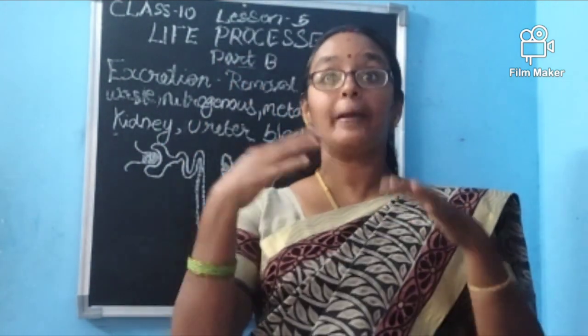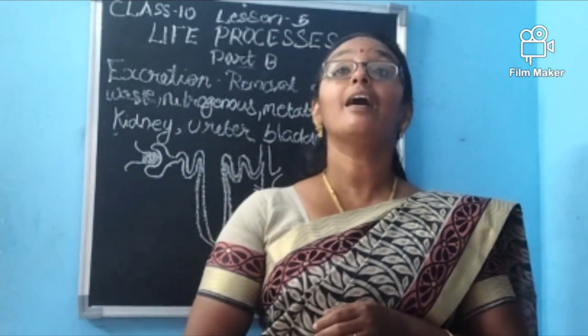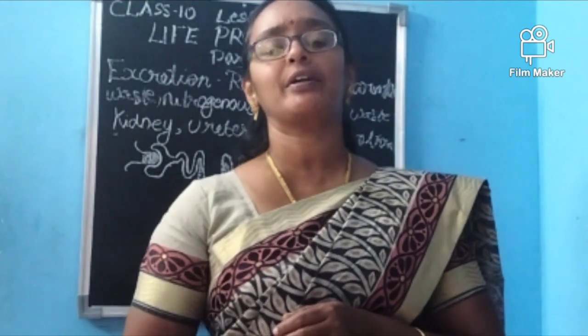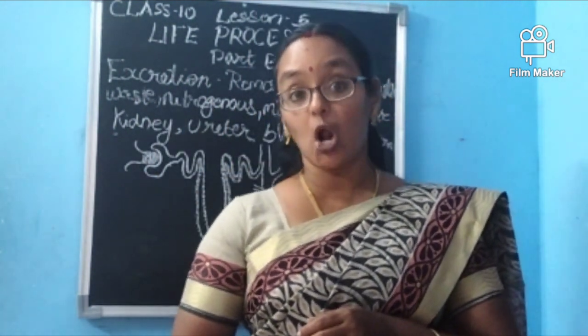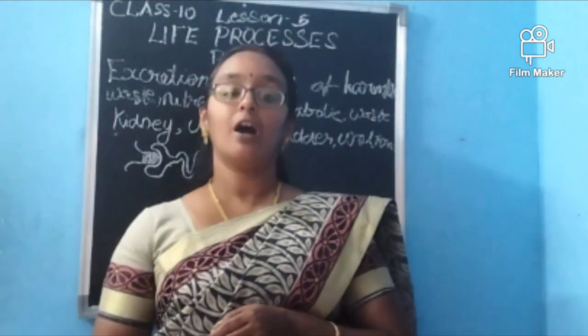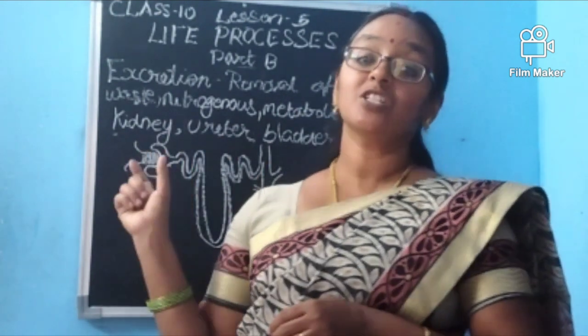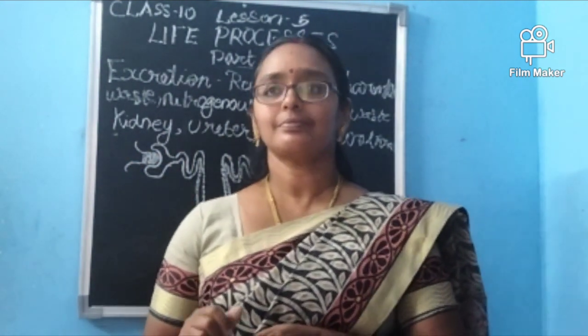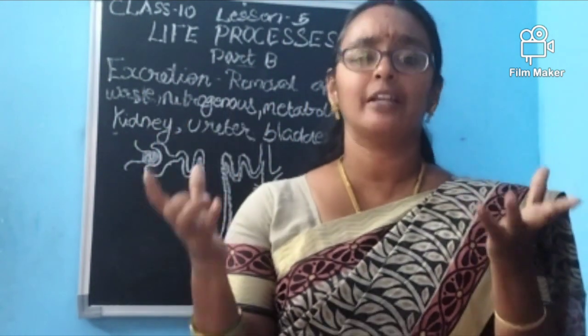As I told you, there are many sieves. They are the structural and functional unit of the kidney. What is it called? It is called nephron. N-E-P-H-R-O-N. Nephron. Okay, ma? What is so important in the nephron?